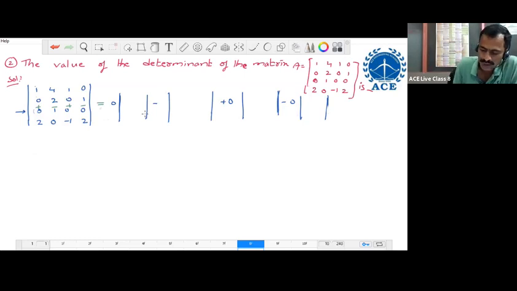But here 0 into something is 0. This is 0 only. 0 into something is 0 only. That is why don't consider the zeros. Just consider the non-zero element and write the determinant only. Because of 3 zeros along this third row, expansion of a fourth order determinant is just expansion of 1 third order determinant only. Now we try to write this third order determinant only.